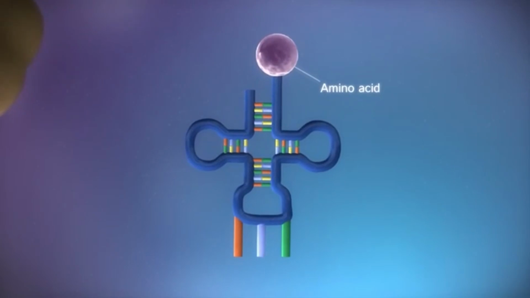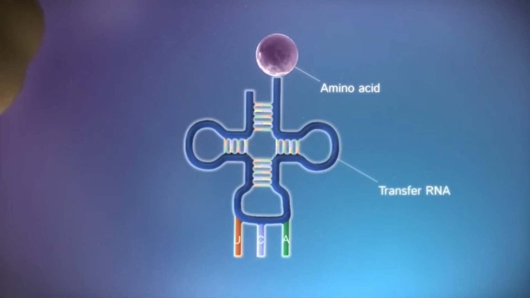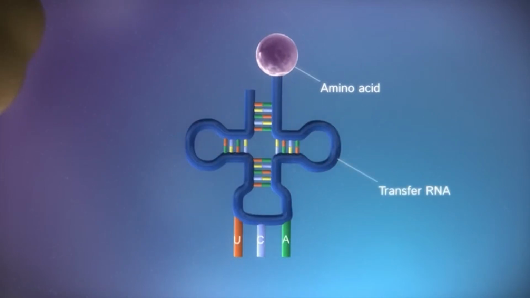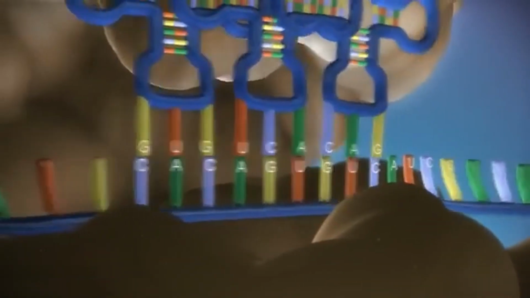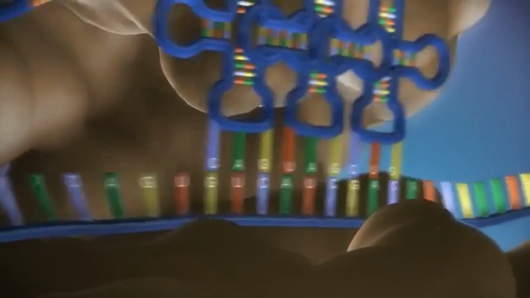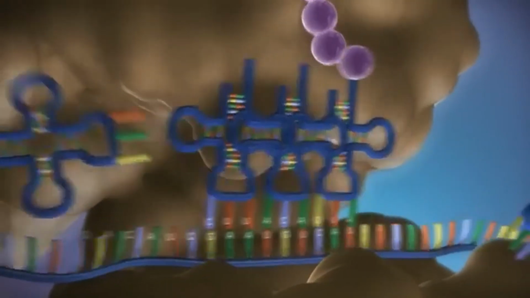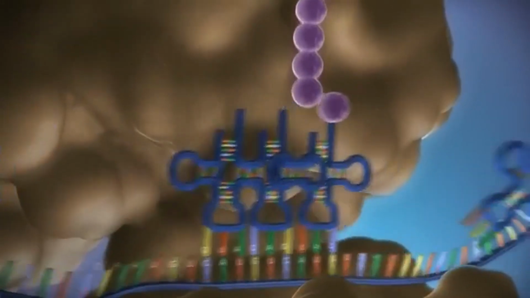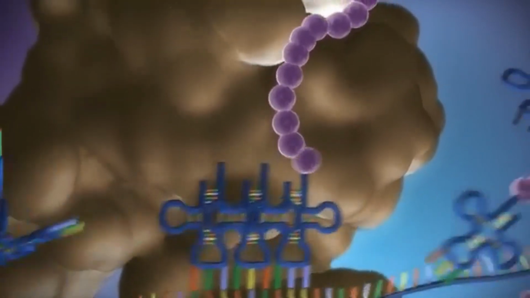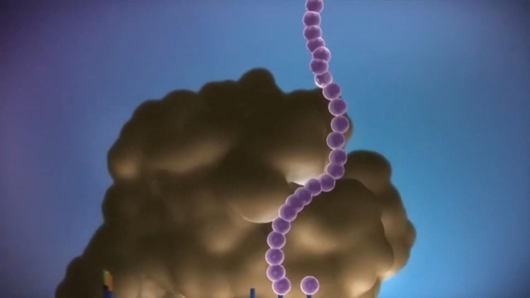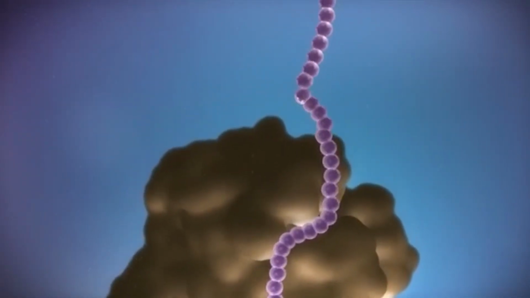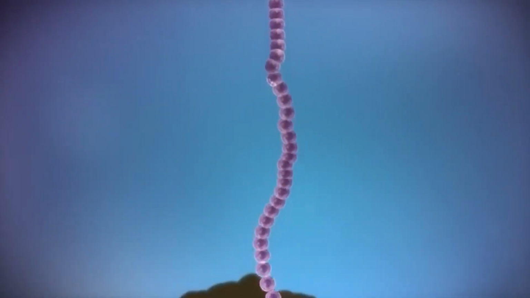There are 20 different types of amino acid. Transfer RNA molecules carry the amino acids to the ribosome. The messenger RNA is read 3 bases at a time. As each triplet is read, a transfer RNA delivers the corresponding amino acid. This is added to a growing chain of amino acids. Once the last amino acid has been added, the chain folds into a complex 3D shape.